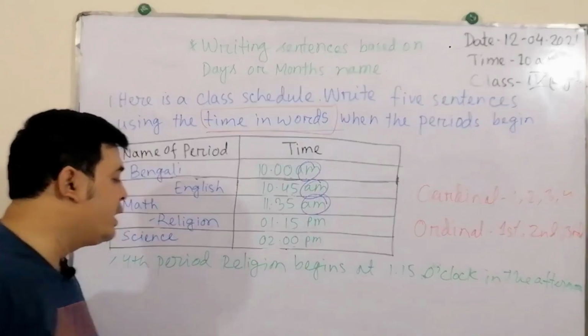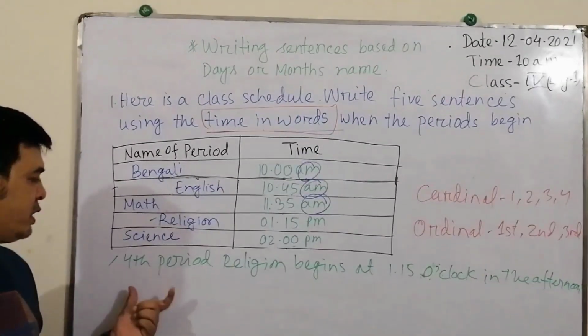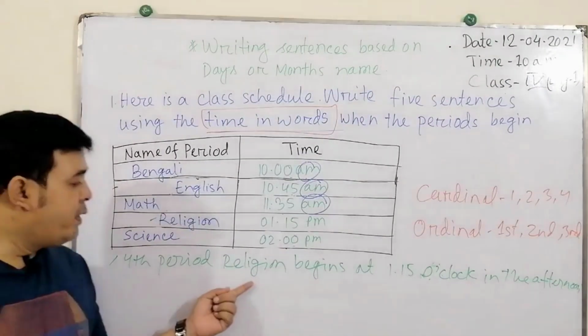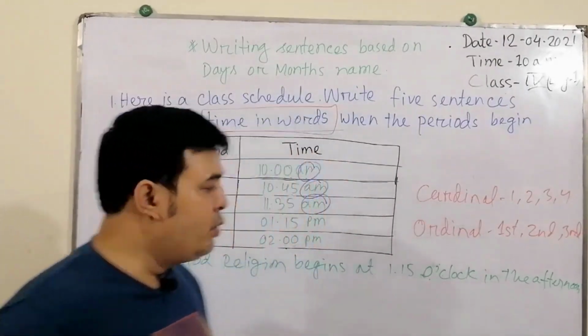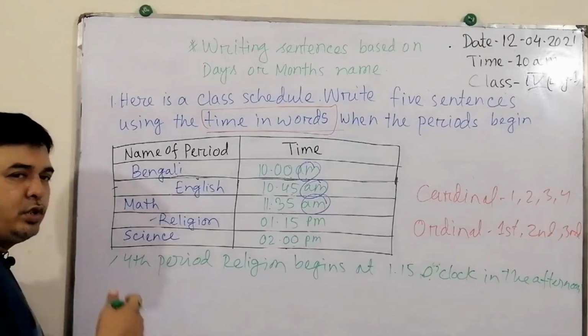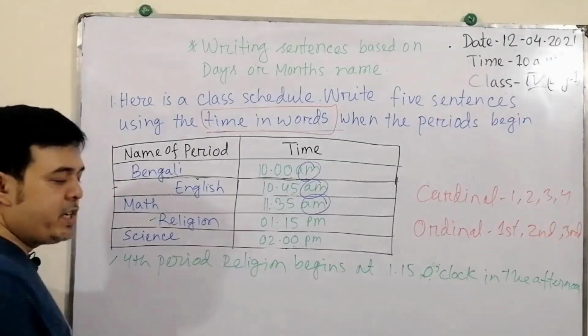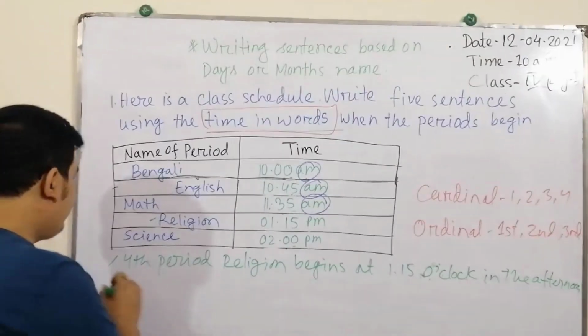So dear students, look at the board carefully, listen carefully to what's going on. Fourth period religion begins at 1:15 o'clock in the afternoon, because it's going after 12 p.m., or in the p.m. section. So we can say afternoon here.